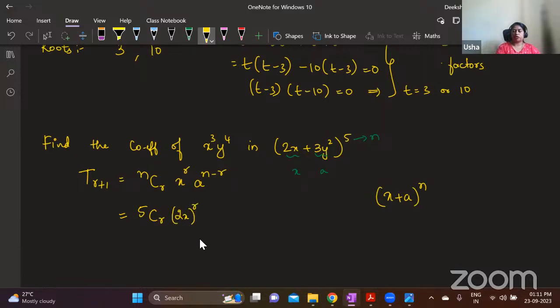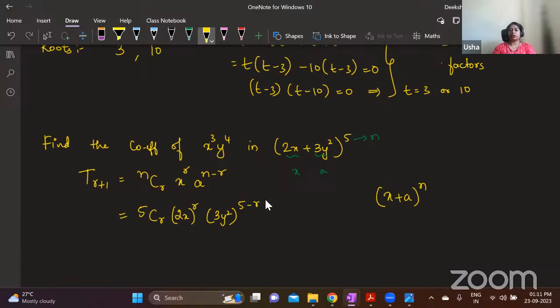5Cr into, in place of x, I have 2x power r. Don't forget to put these brackets. It's very important because if you just write 2x power r, you might miss 2 power r. So x is completely this first term, which is 2x. For this 2x, power is r. And then a is this complete second term, which is 3y square. For this 3y square, you have to put n minus r, which is 5 minus r. This is your term.